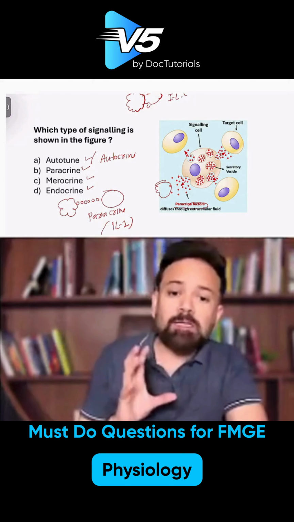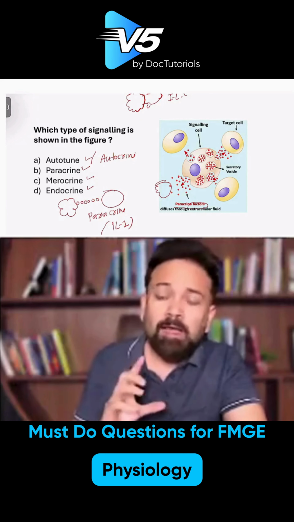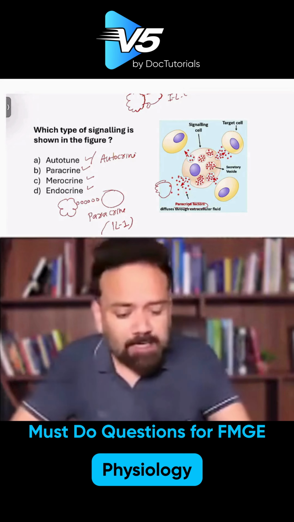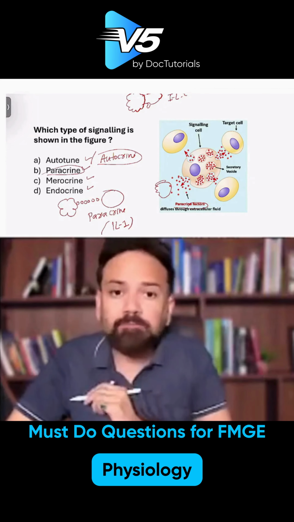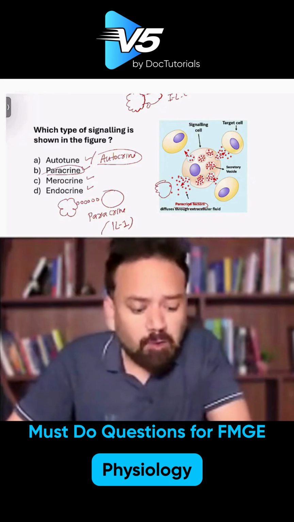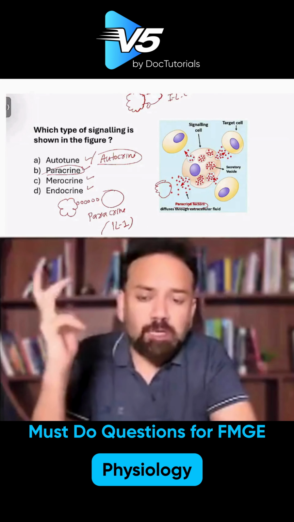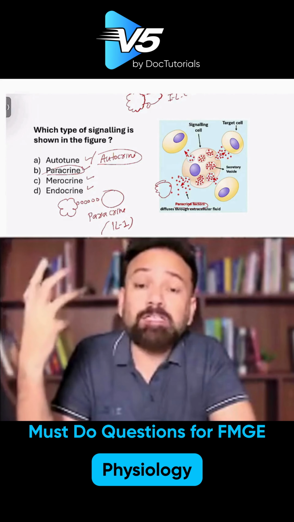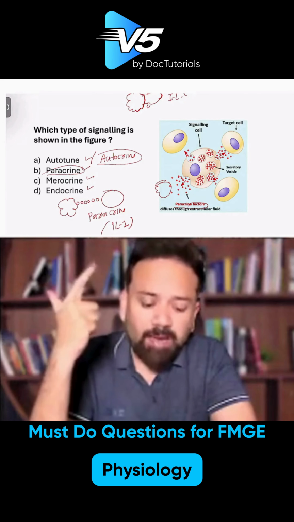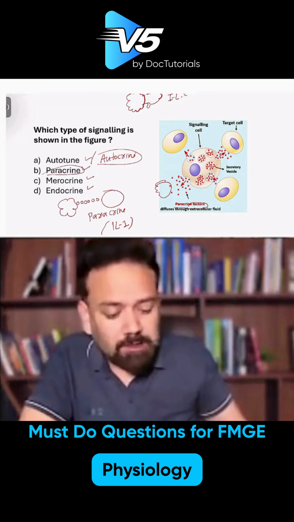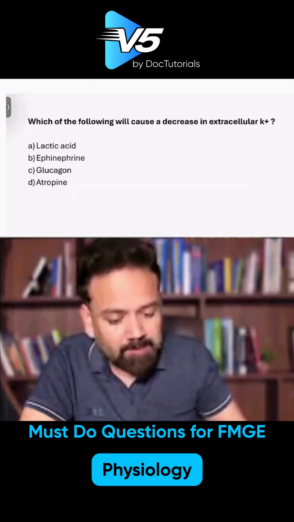So when one cell is releasing some chemical, the ligand or the hormone or neurotransmitter, whatever, and stimulating its own cell, it is called autocrine. When it stimulates some other cell, it is called paracrine. What about endocrine? When they release certain substances in the blood, and in the blood they go to distant circulation and start activating a distant organ or tissue, then it is called endocrine. So autocrine, paracrine, and endocrine. These are the terms which you need to understand. So the answer will be B, paracrine stimulation.